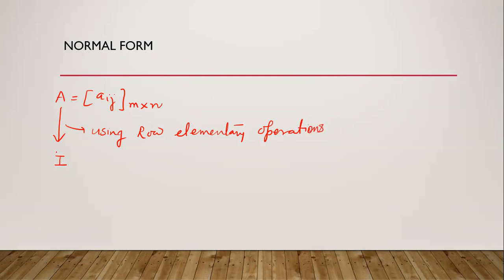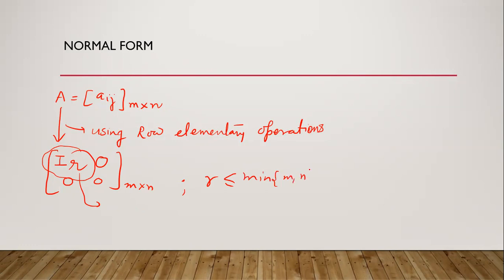into some IR and a null matrix. These are the null entries, m cross n. And suppose we got the identity matrix of order r cross r. Obviously, r is less than or equal to the minimum of m comma n.